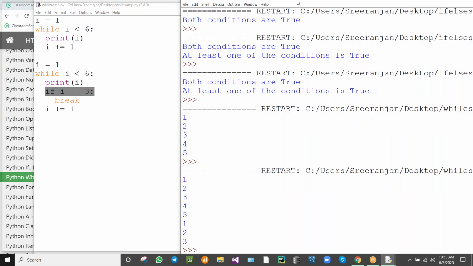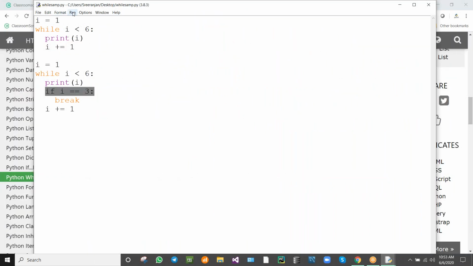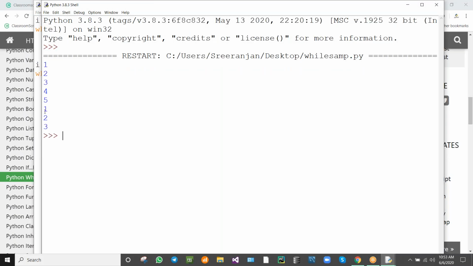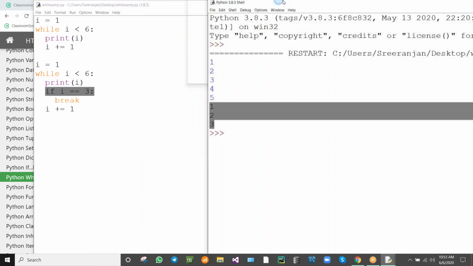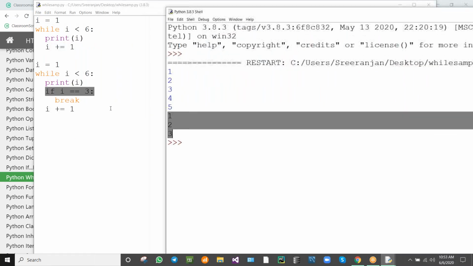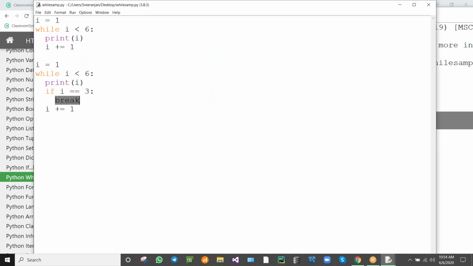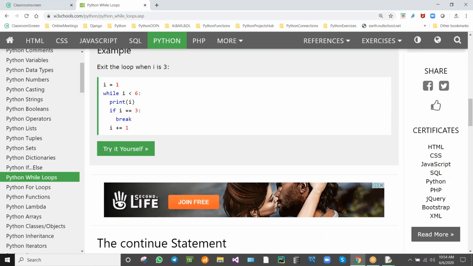See here, 1 2 3 was printed. The condition is if i is equal to 3, break. We have given the break statement. So it is satisfied and it comes out of the loop. It won't continue the loop. So that is break. We will be using it like this.